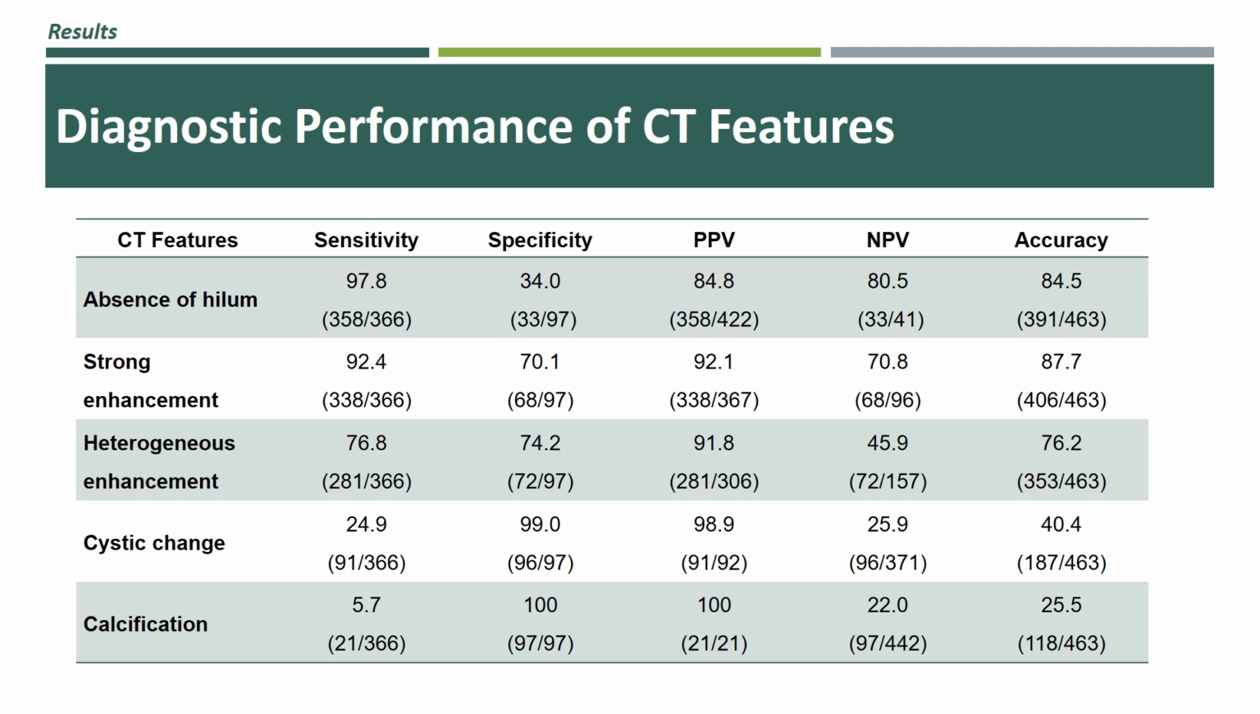This table demonstrates the diagnostic performance of CT features. The absence of a hilum showed the high sensitivity for diagnosing metastatic lymph node, but the lowest specificity. Lymph nodes with cystic change and calcification showed very high specificities, but sensitivities were low. Lymph nodes with strong enhancement showed high sensitivity, moderate specificity, and the highest diagnostic accuracy. Heterogeneous enhancement showed moderate sensitivity and specificity.